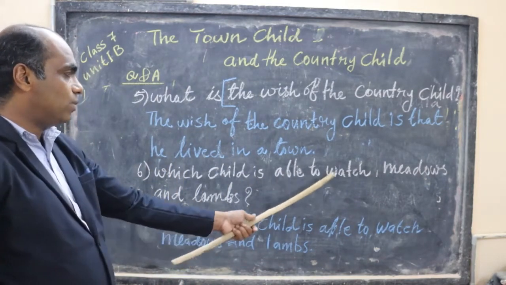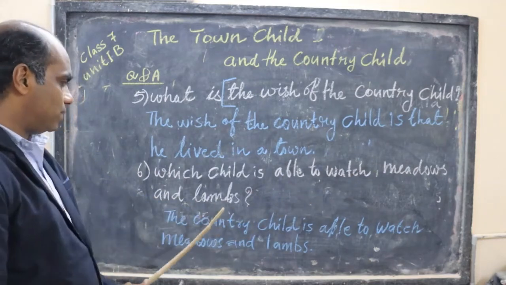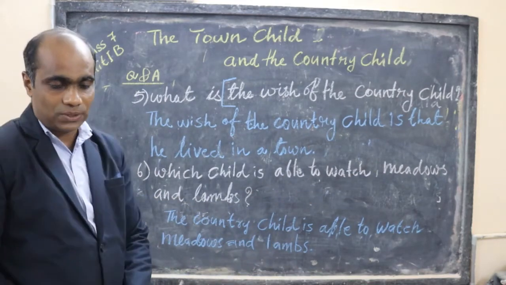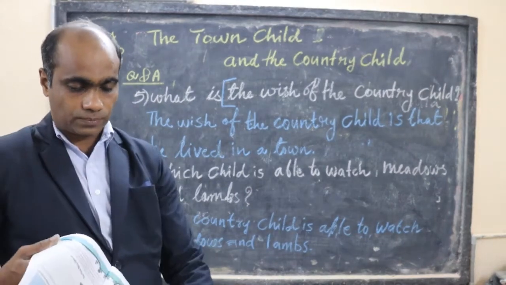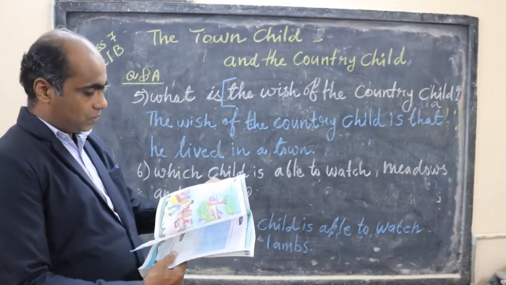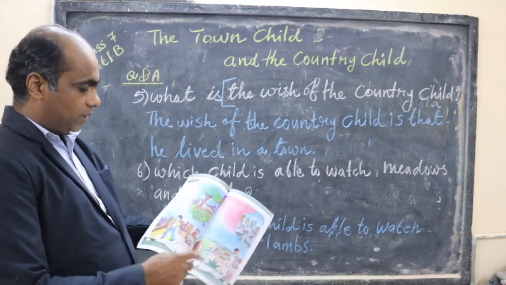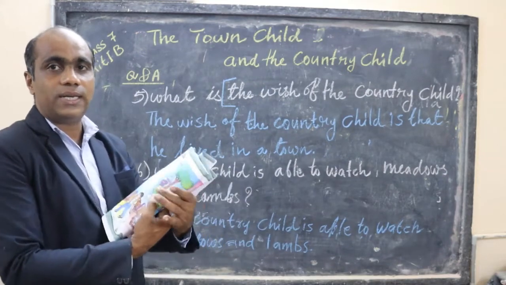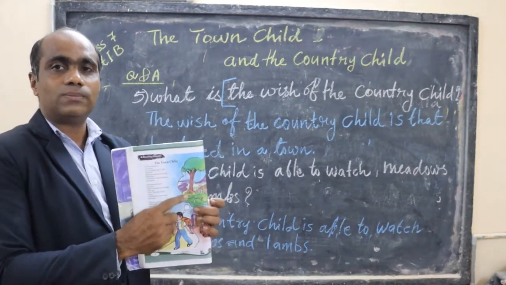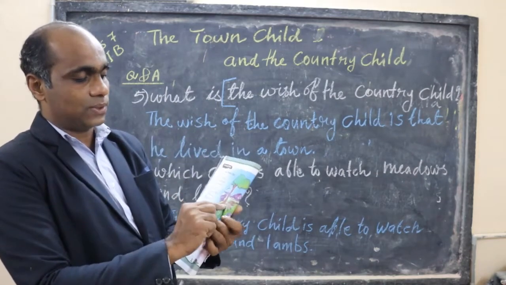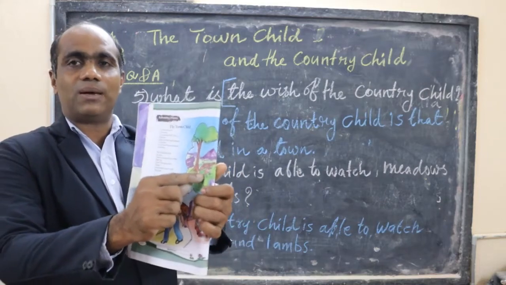Which child is able to watch meadows and lambs? You have in the picture, no? In your book here, you have meadows. See, this town boy is dreaming about that, thinking about that. But he has no meadows and lambs. Lambs, you see the picture of the lambs.